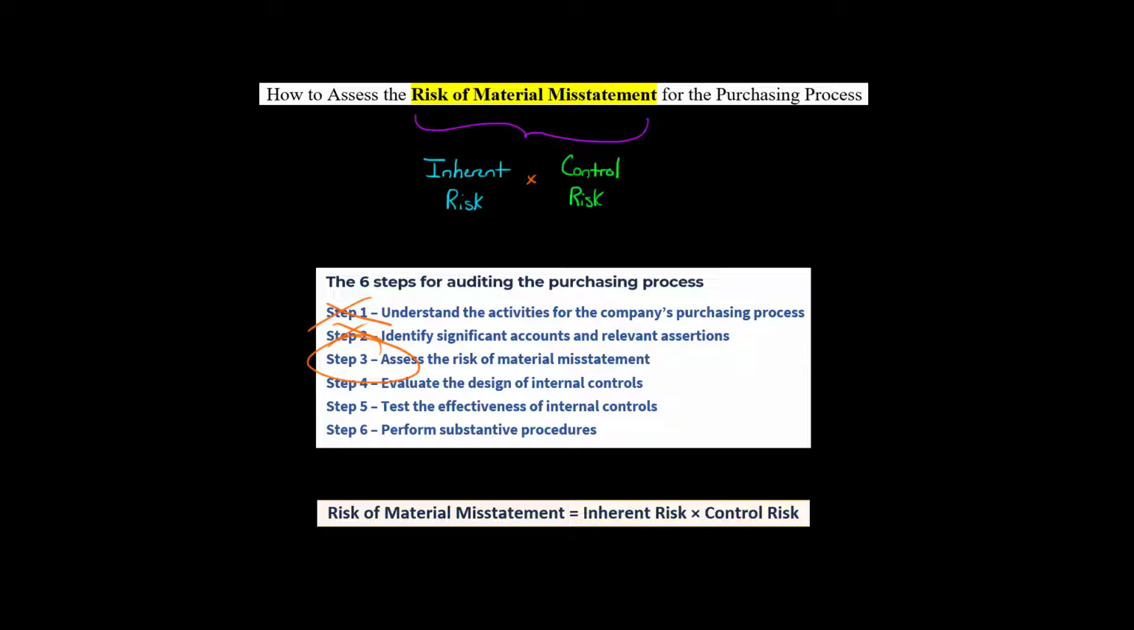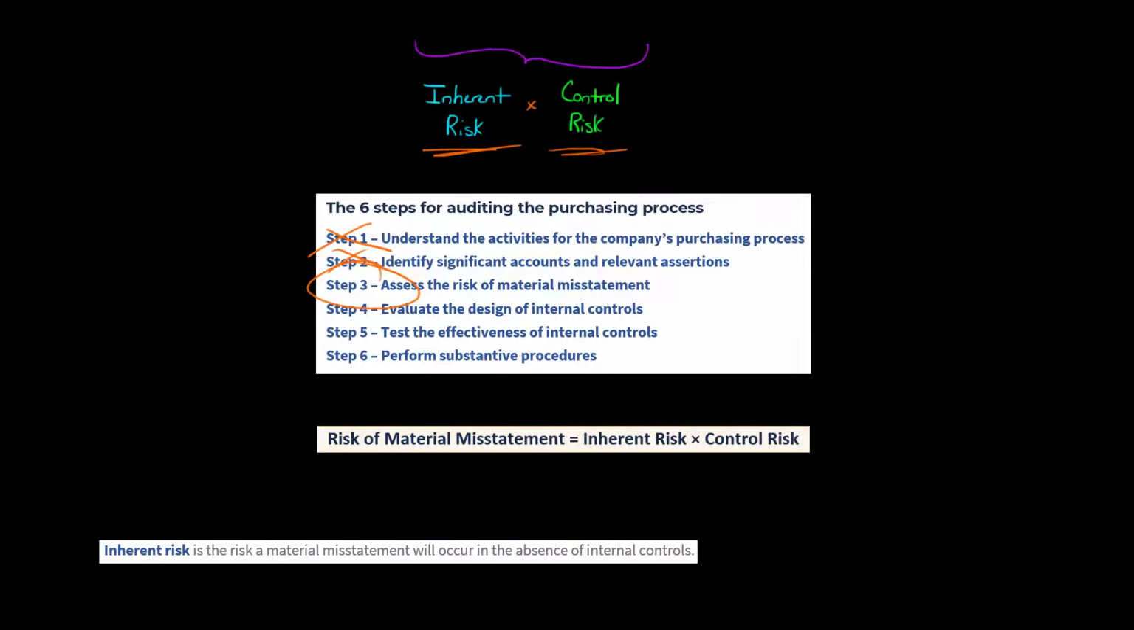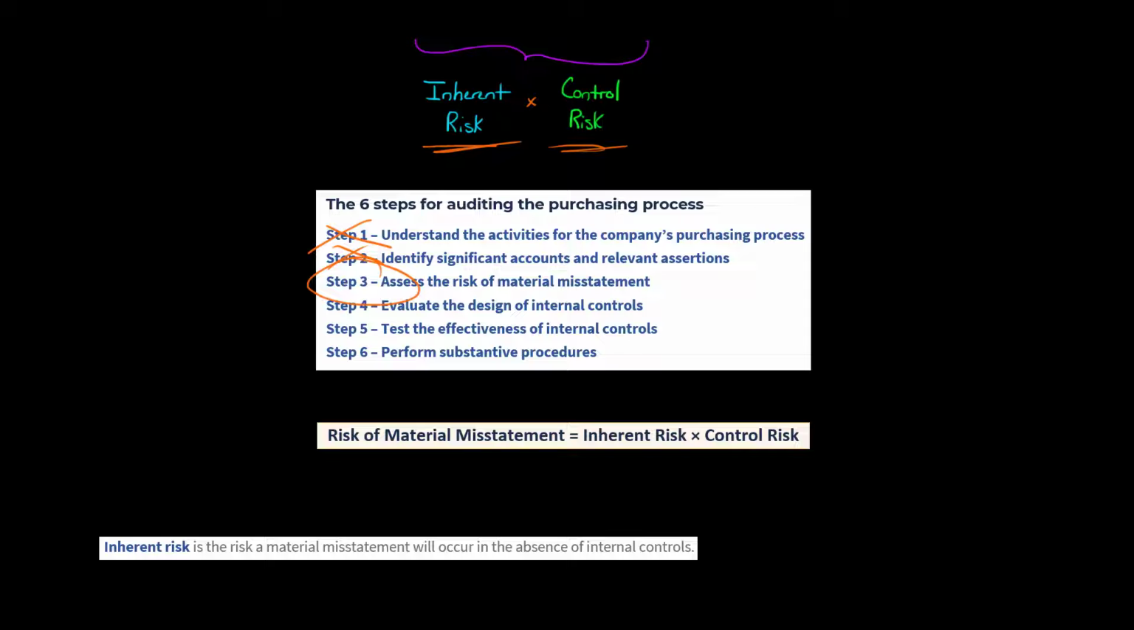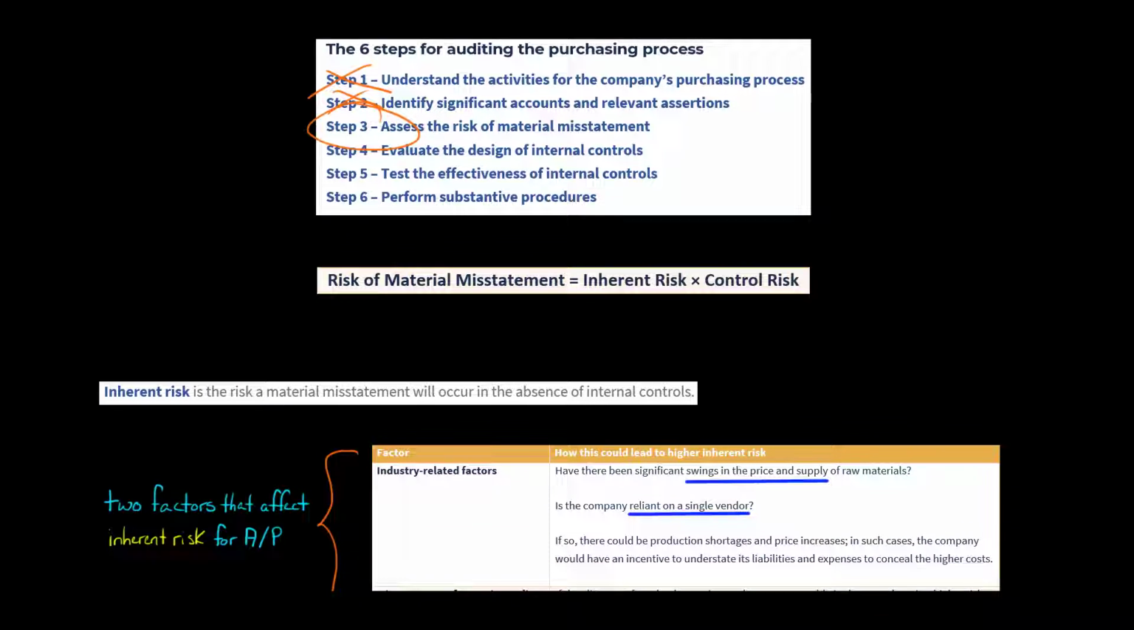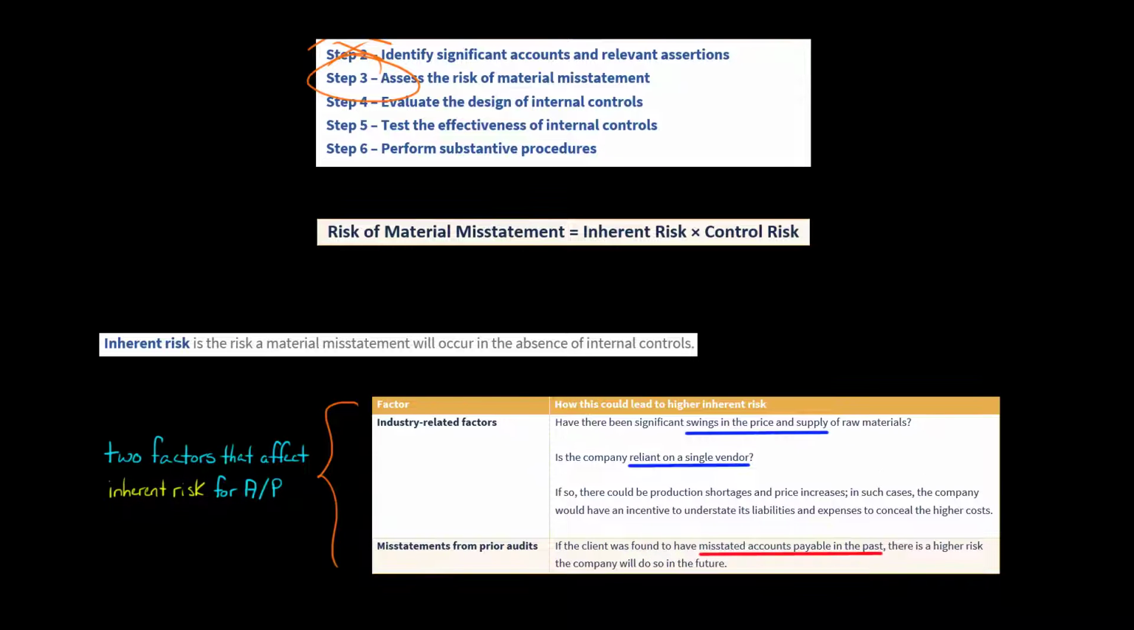Now remember, the risk of material misstatement is a function of two things: inherent risk and control risk. So we're going to talk about each of these, and we're going to start with inherent risk. So remember, inherent risk is the risk a material misstatement will occur in the absence of any internal controls. We know that most companies are going to have internal controls to try and prevent material misstatements from occurring and catching them after they happen. But here we're just assuming there are no controls, inherent risk.